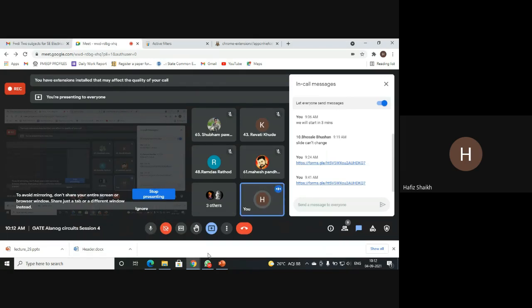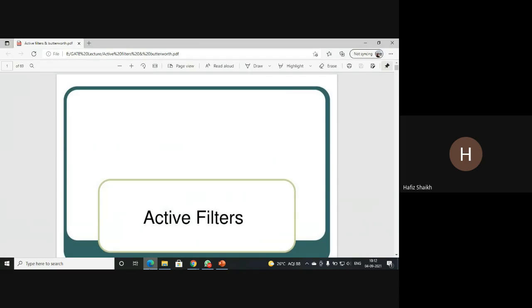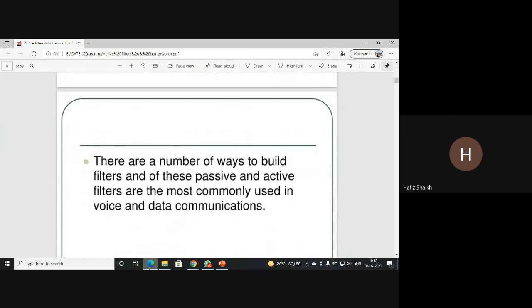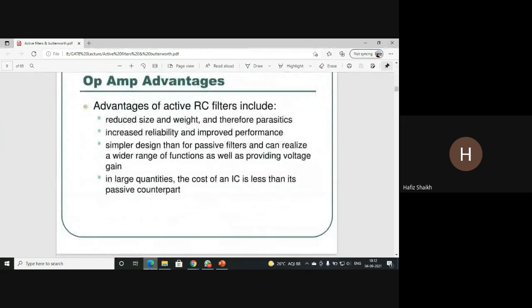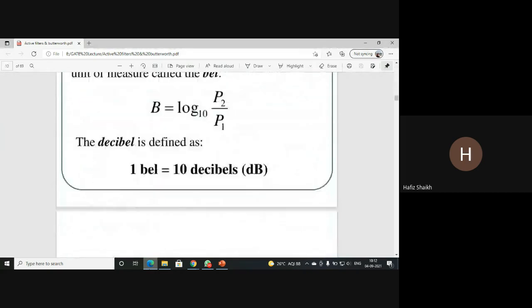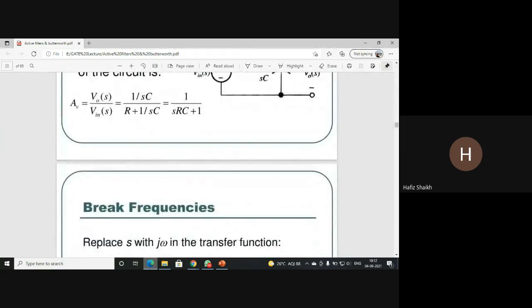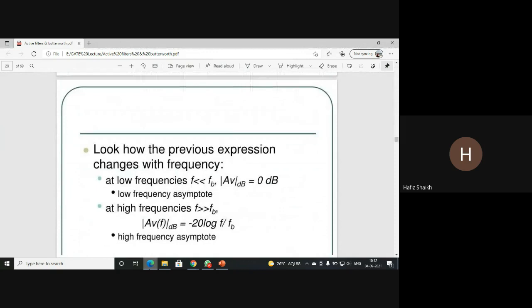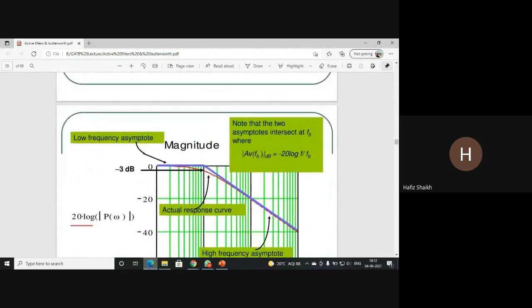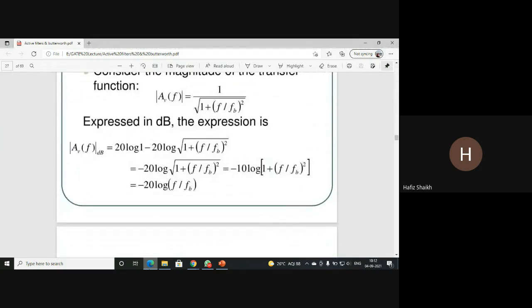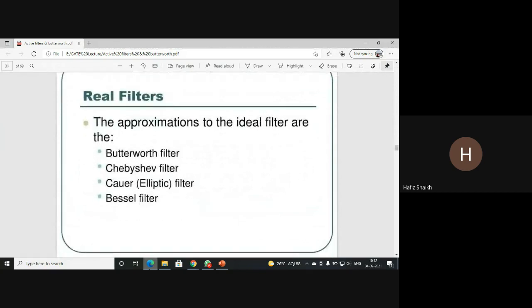Okay, so now we will continue. I want to show you about the Butterworth filter. I'll quickly recap conduction, radiation, and convection. Conduction is heat transfer. These are all methods of heat transfer, the modes of heat transfer.